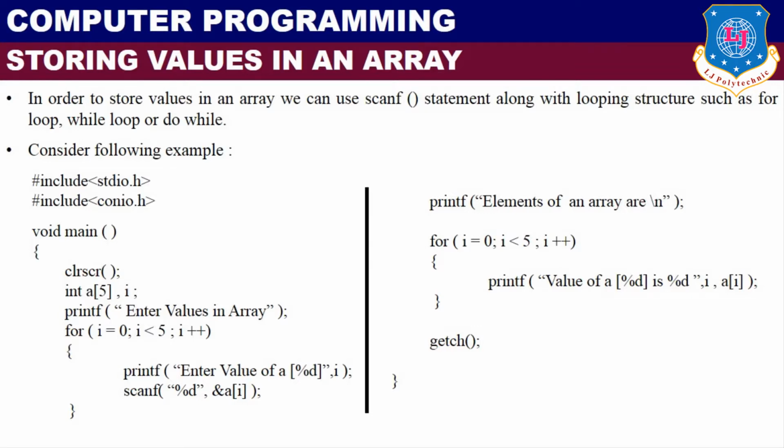After scanning all the elements, we can print with the same logic. For i equals 0, i less than 5, i plus plus, printf the value of a of %d is %d. The first %d is i and the second one is a of i, and getch at the end of the program.